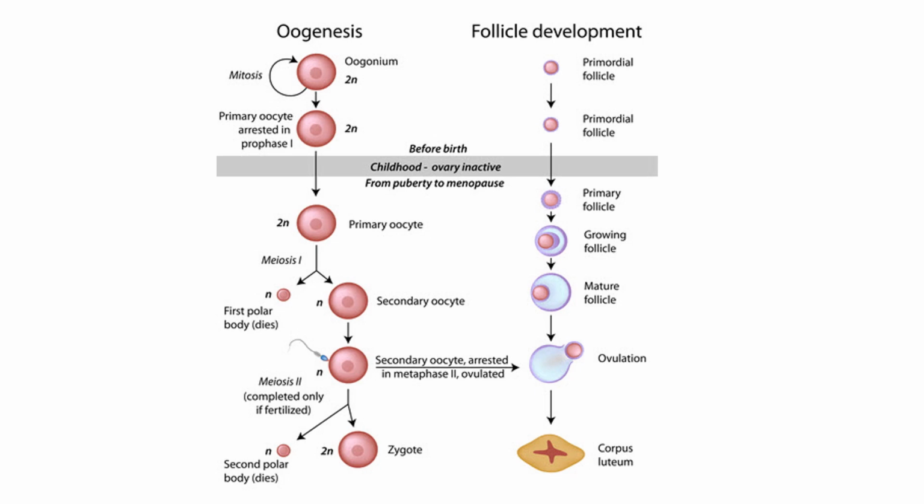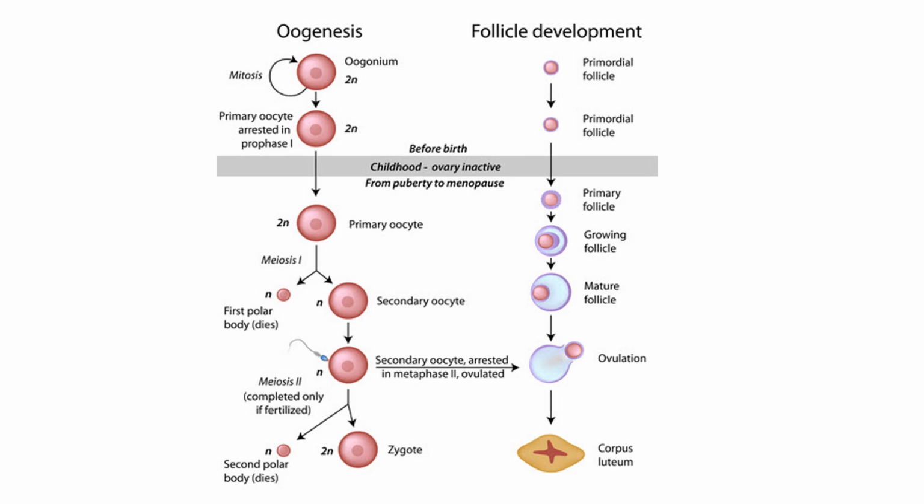This is a pictorial representation of oogenesis and follicle development. The first, immature oogonium, is diploid, 2n. It divides by mitosis and the primary oocyte is formed, which is also diploid. With meiosis 1, the primary oocyte divides into a small polar body and a larger oocyte, which is the secondary oocyte.